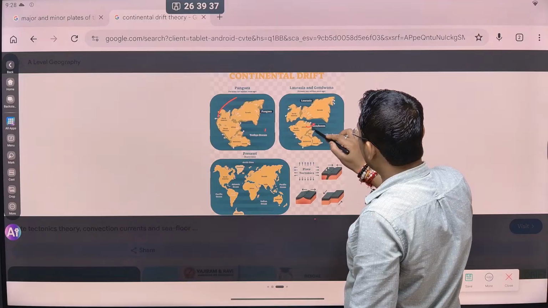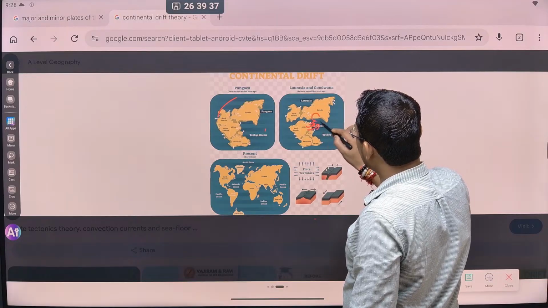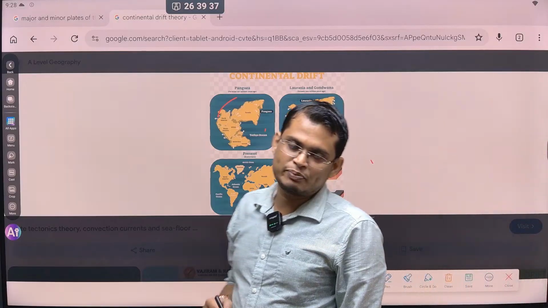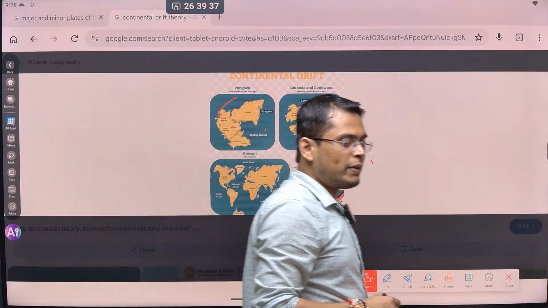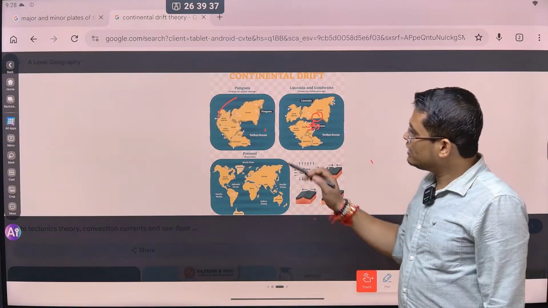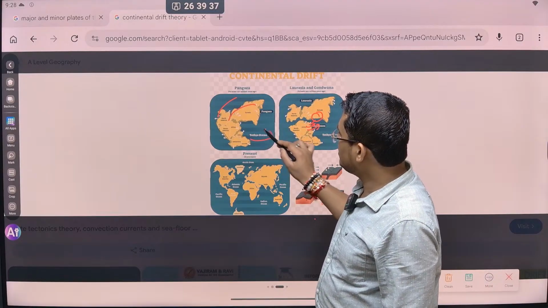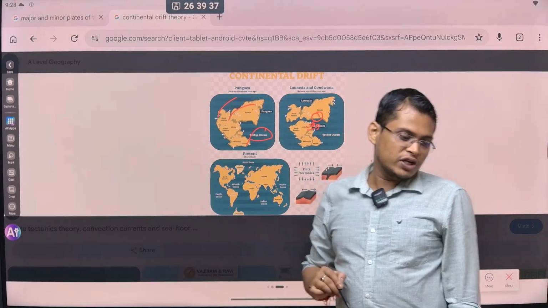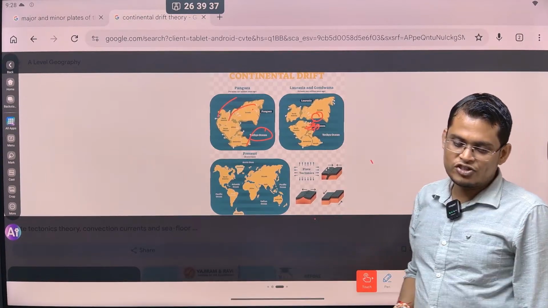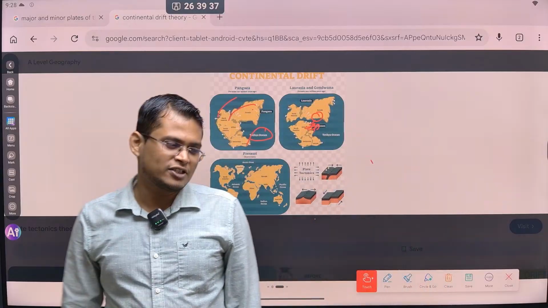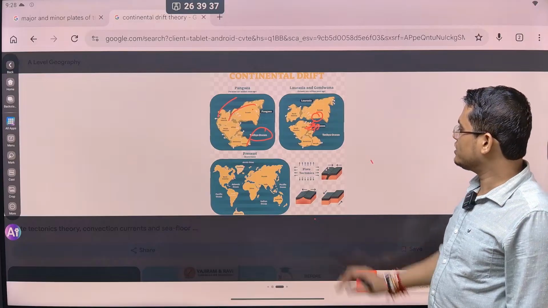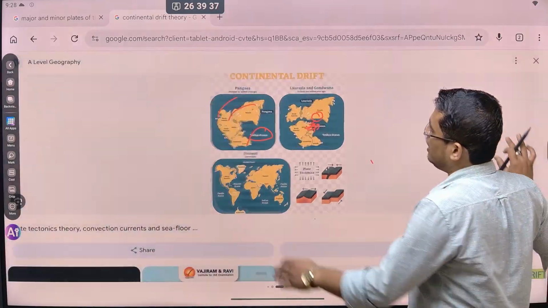Gradually this African continent kept on moving towards the Eurasian continent and collided with it, and because of that these plates broke into small plates, and these plates are moving in different directions. That is what makes this Mediterranean region prone to earthquakes and volcanism. Let me tell you once more. This is Pangaea, and this sea is called the Tethys Sea, located between Eurasia and Africa. With the passage of time, Africa moved north and started colliding with the Eurasian plate, and because of that the plate broke into small plates moving in different directions, and this is what makes this region prone to earthquakes and volcanic activity.